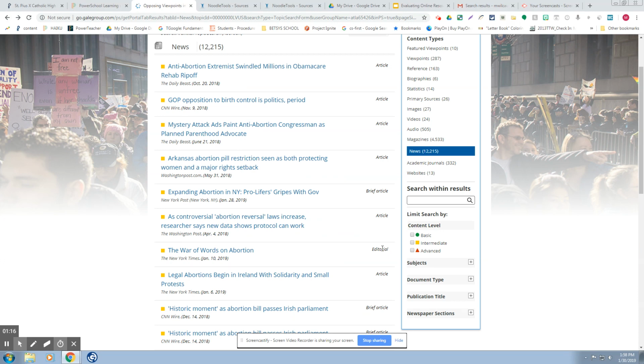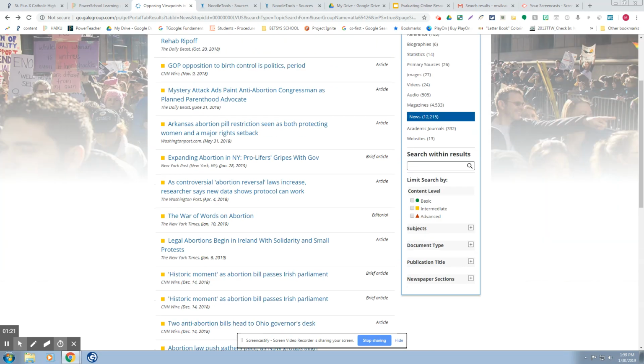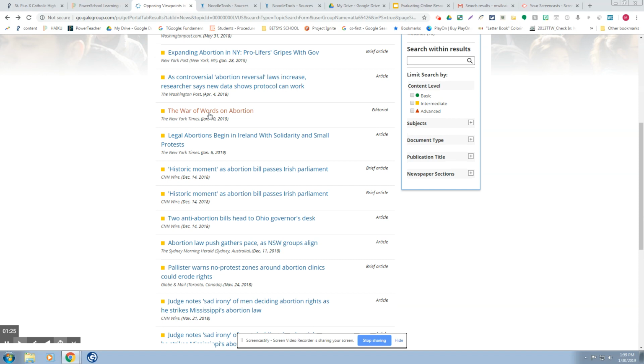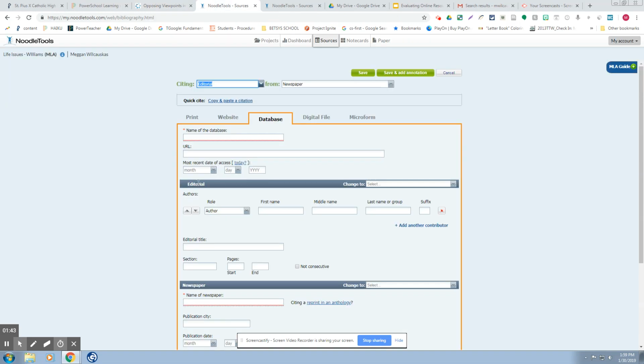See, it tells you article, editorial, article, brief or not brief. They're still articles. Let me see if you can see any more. They're the vast majority articles, but this one is an editorial. Okay. So you probably already know this, but an editorial is when someone's giving their opinion on a topic, as opposed to typically reporting the news. Maybe giving both sides of the story, but in an editorial, nobody's required to give both sides of the story. It is implied by the name, it's somebody's opinion. So we're going to change it to editorial in a newspaper.